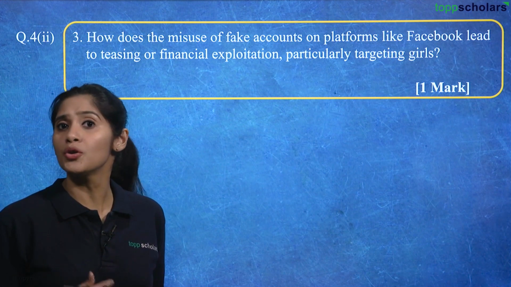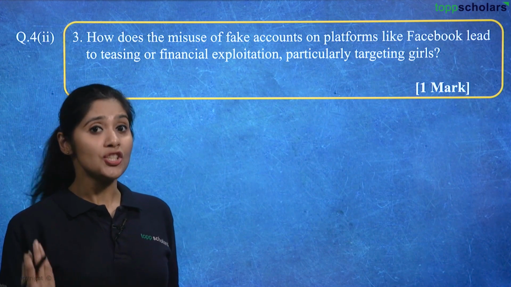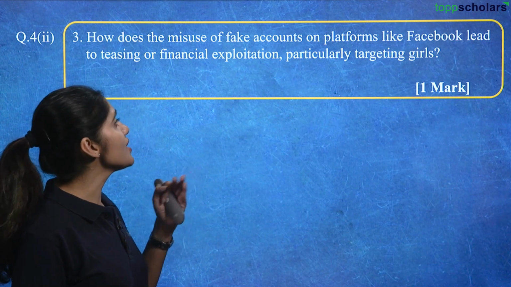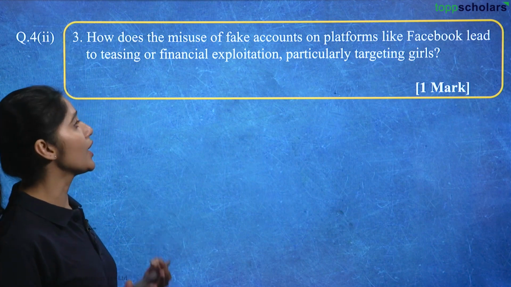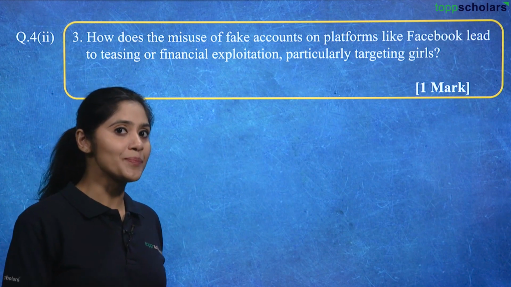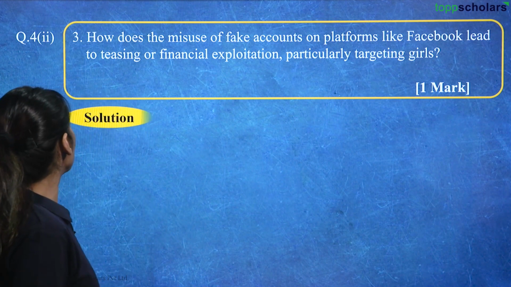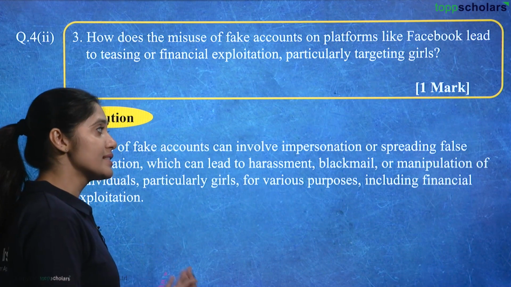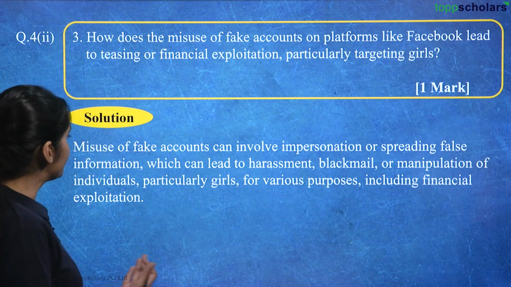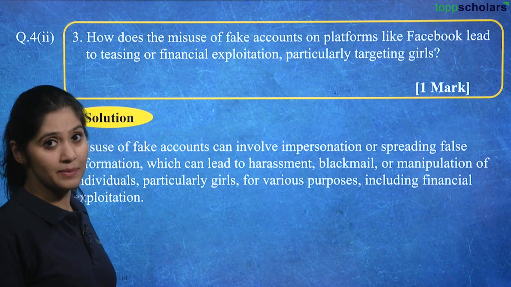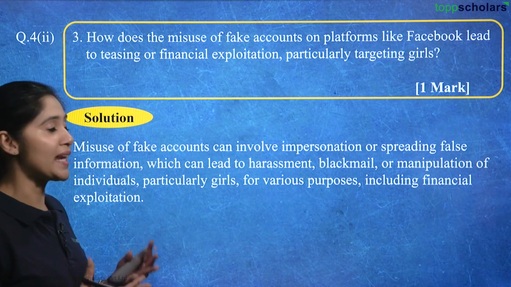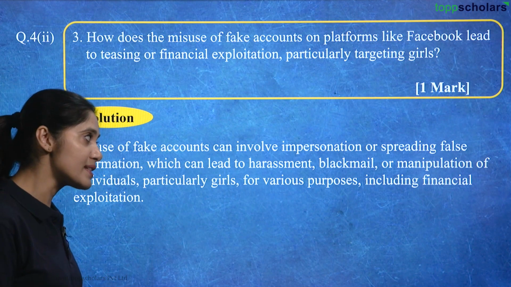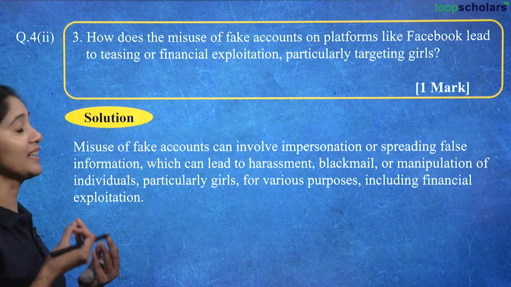You are not able to trust people, whether an account is genuine or fake, and it can lead to financial exploitation, teasing or particularly targeting girls. So, how does that take place? Misuse of fake accounts can involve impersonation or spreading false information, which can lead to harassment, blackmail or manipulation of individuals, particularly girls, for various purposes, including financial exploitation.